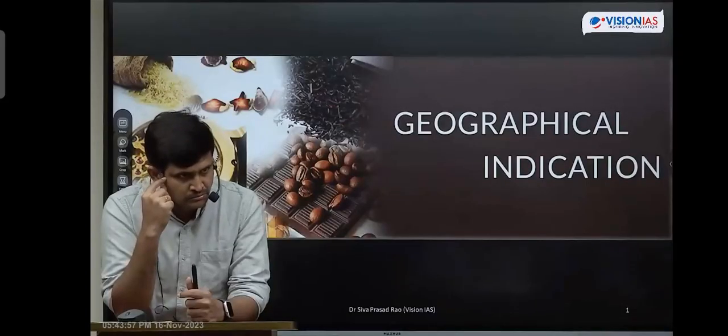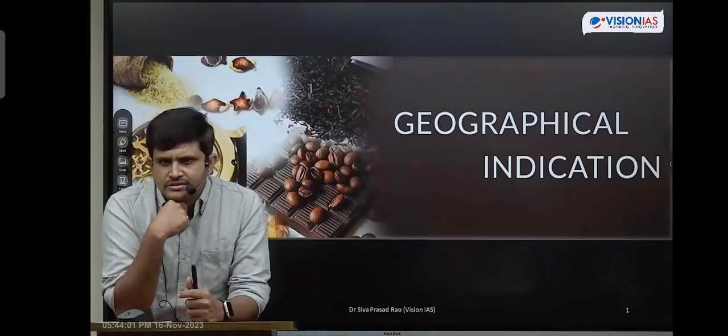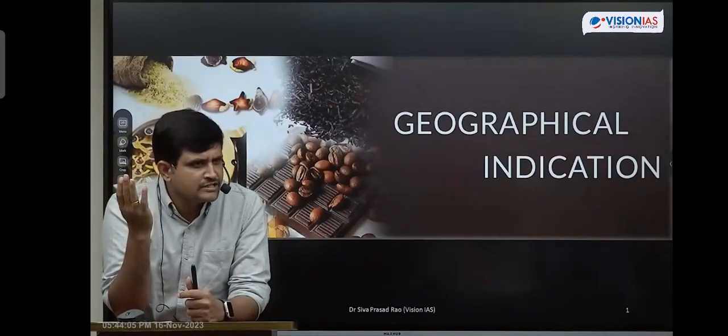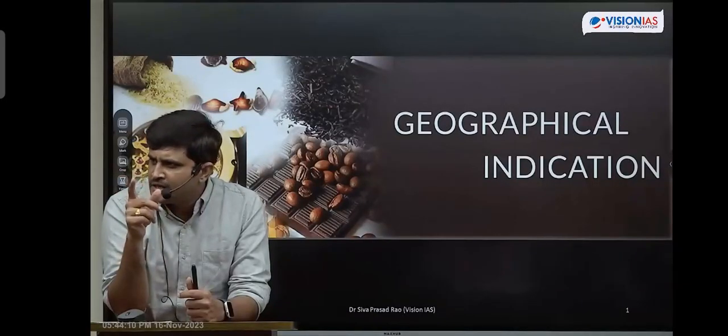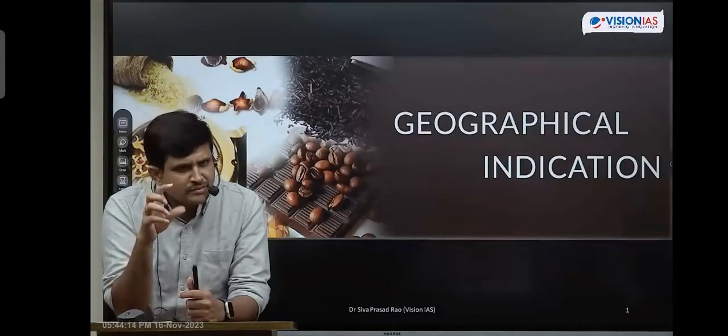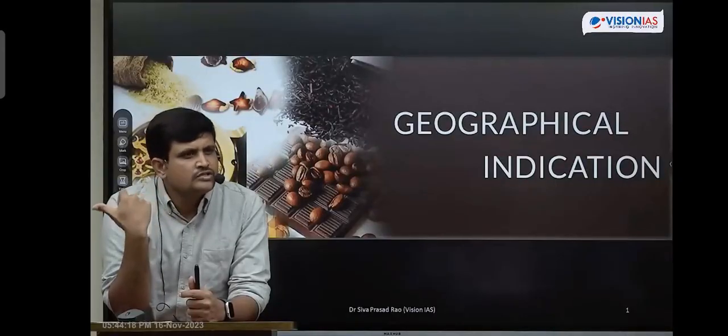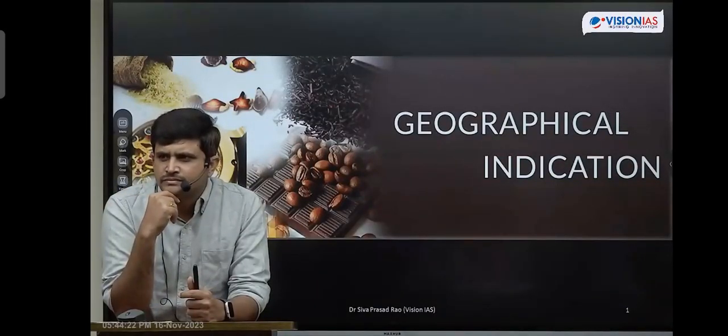Geographical indications. Why is Government of India issuing these geographical indications? No doubt that it is according to the rules of WIPO, World Intellectual Property Organization, friends. World Intellectual Property Organization is also implementing these geographical indications. Indication means indicating a particular product with geographical locations. Are you getting my point, friends?